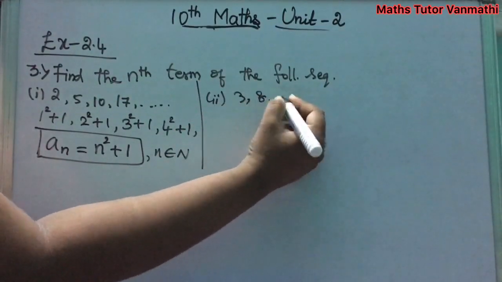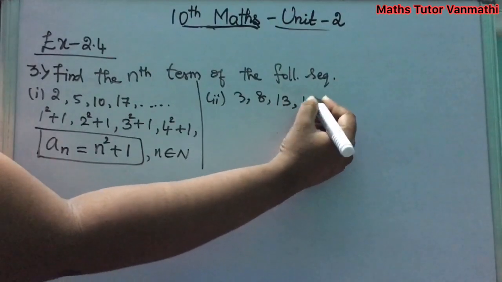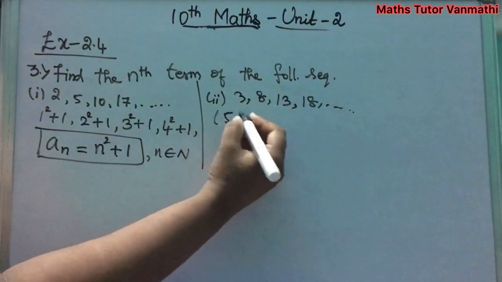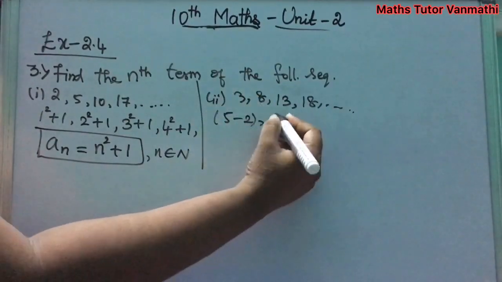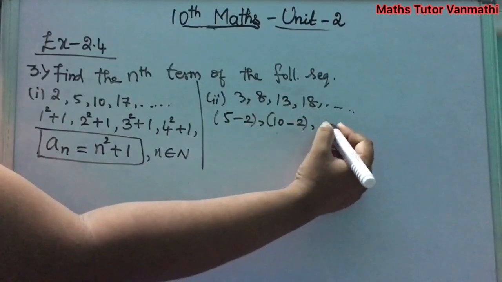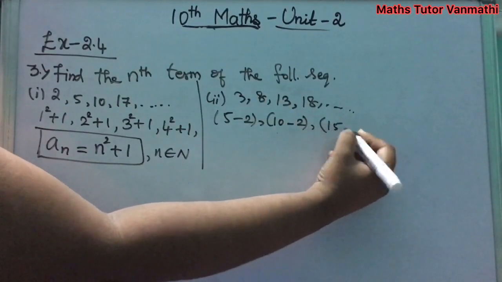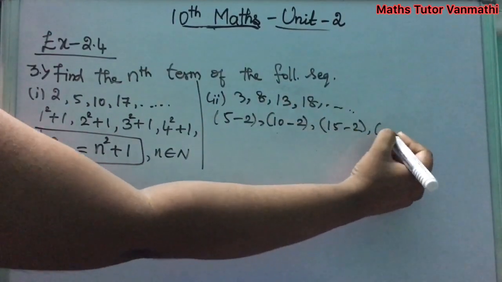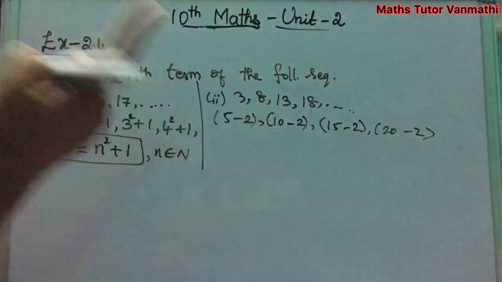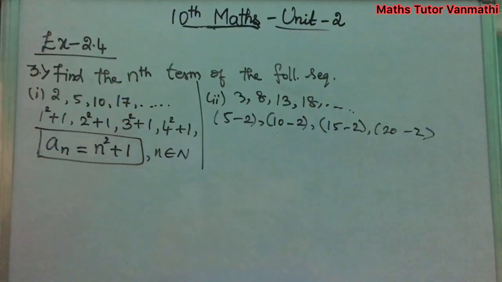3, 8, 13, 18, etc. This can be written as 5 minus 2 is your 3. And again 10 minus 2 is your 8. Next is 15 minus 2 is your 13. 20 minus 2 is your 18. So the next is 25 minus 2. Like that it goes on.